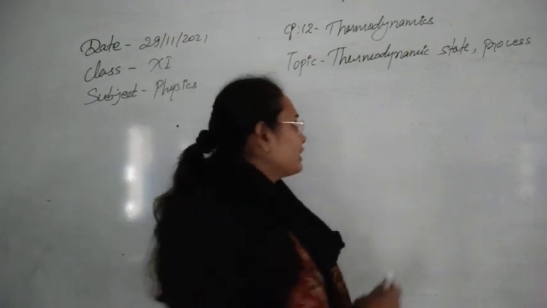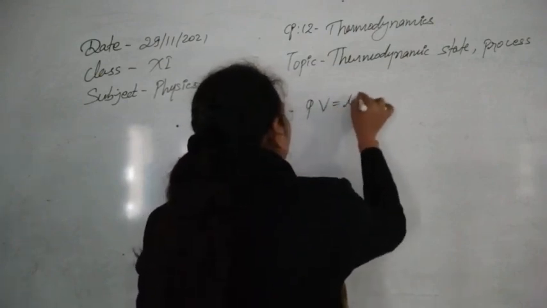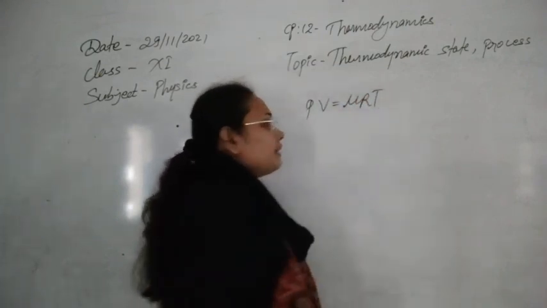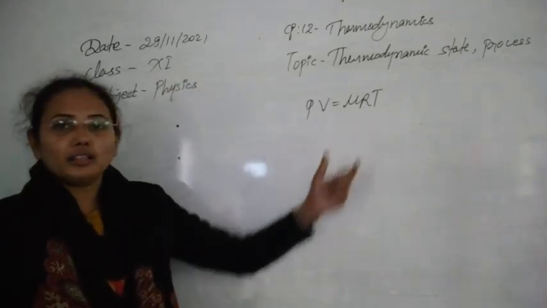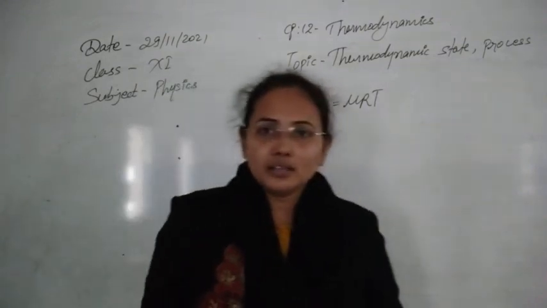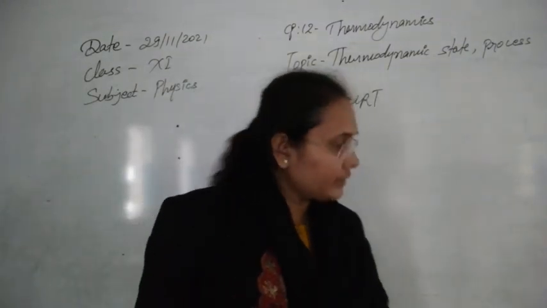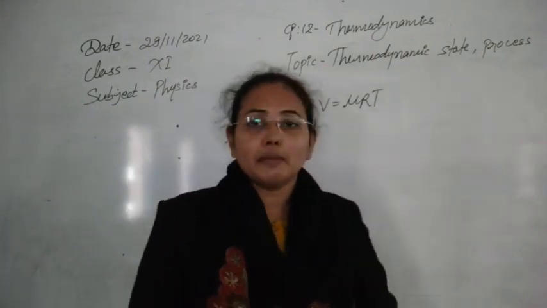For example, we have an expression PV equals mu RT. Here we can see this equation is relating all the thermodynamic variables to each other, and that's why it is called the thermodynamic state function. Okay. The next topic after this is the thermodynamic process.